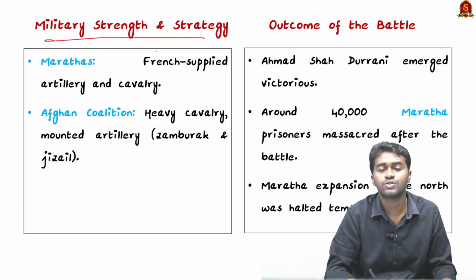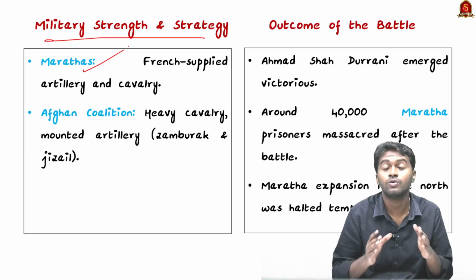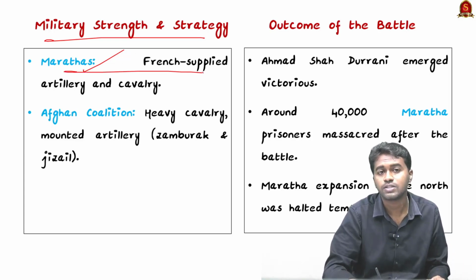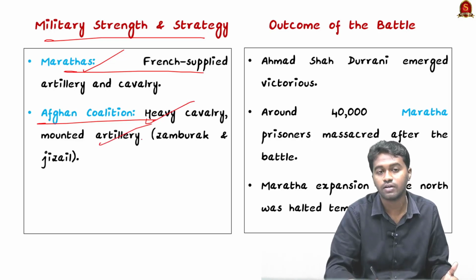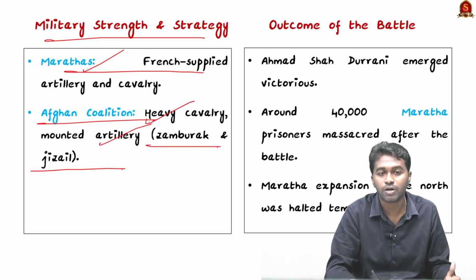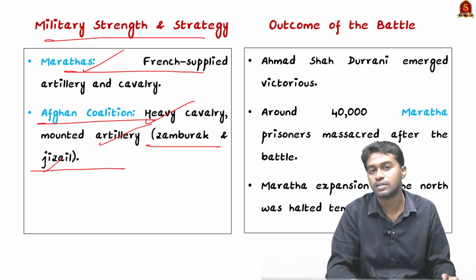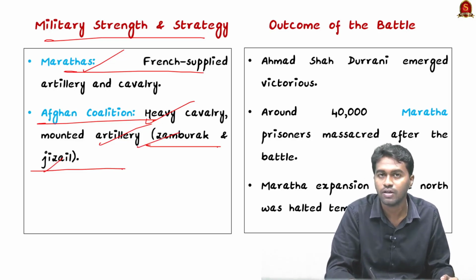Coming to the military strength and strategy, the Marathas had a strong feeling of fraternity among them. But on the other side, the Afghan coalition had heavy cavalry and artillery, and you can see Sambark and Jasil. So Sambark means cavalry, and Jasil means artillery. So not these terms, you can expect the terms as questions in UPSC prelims.